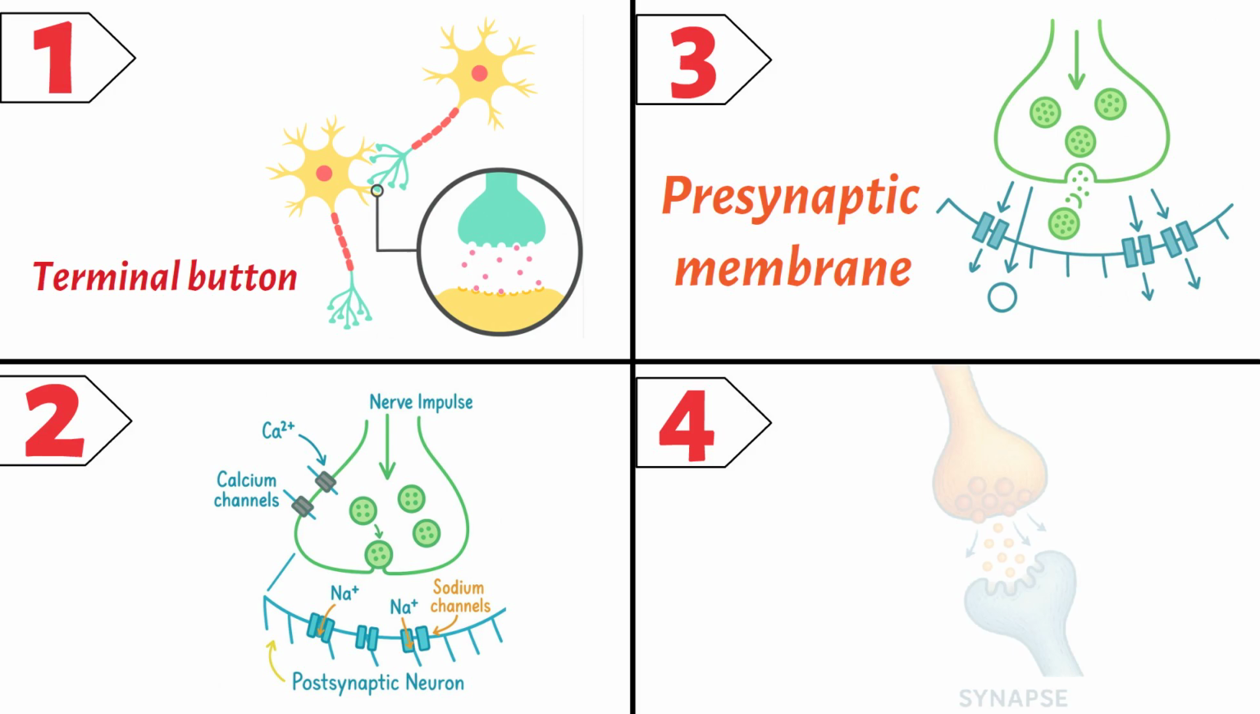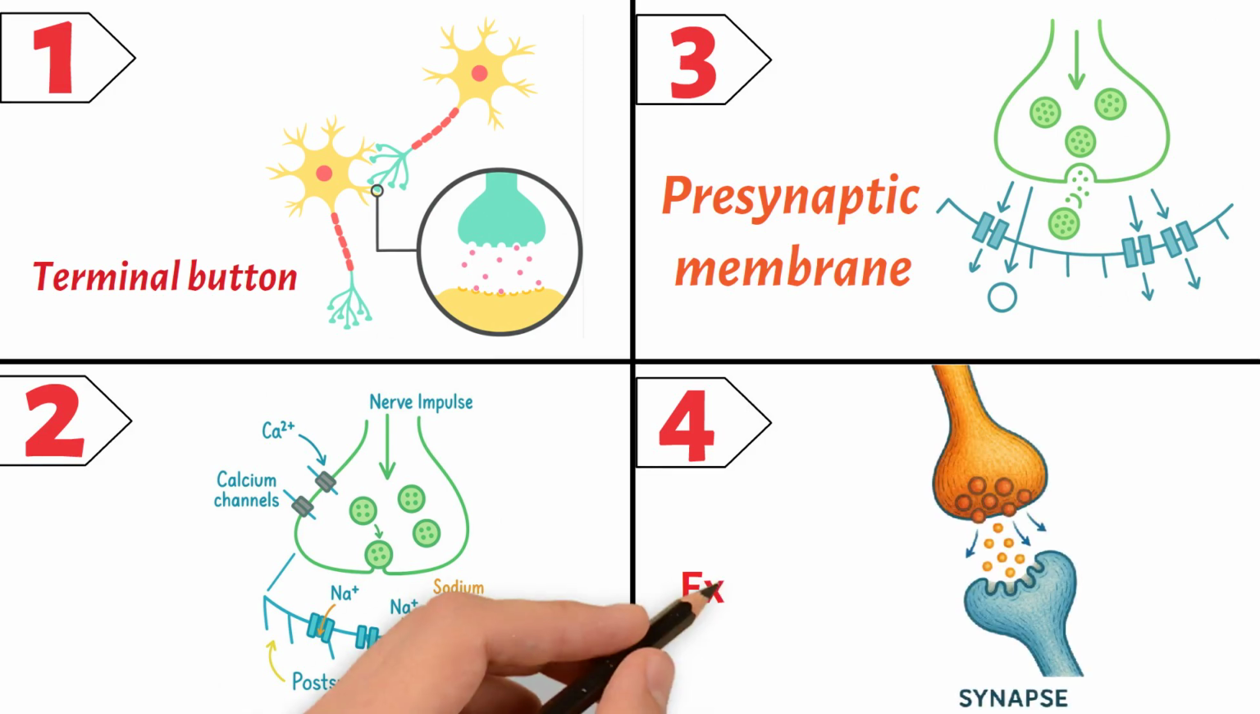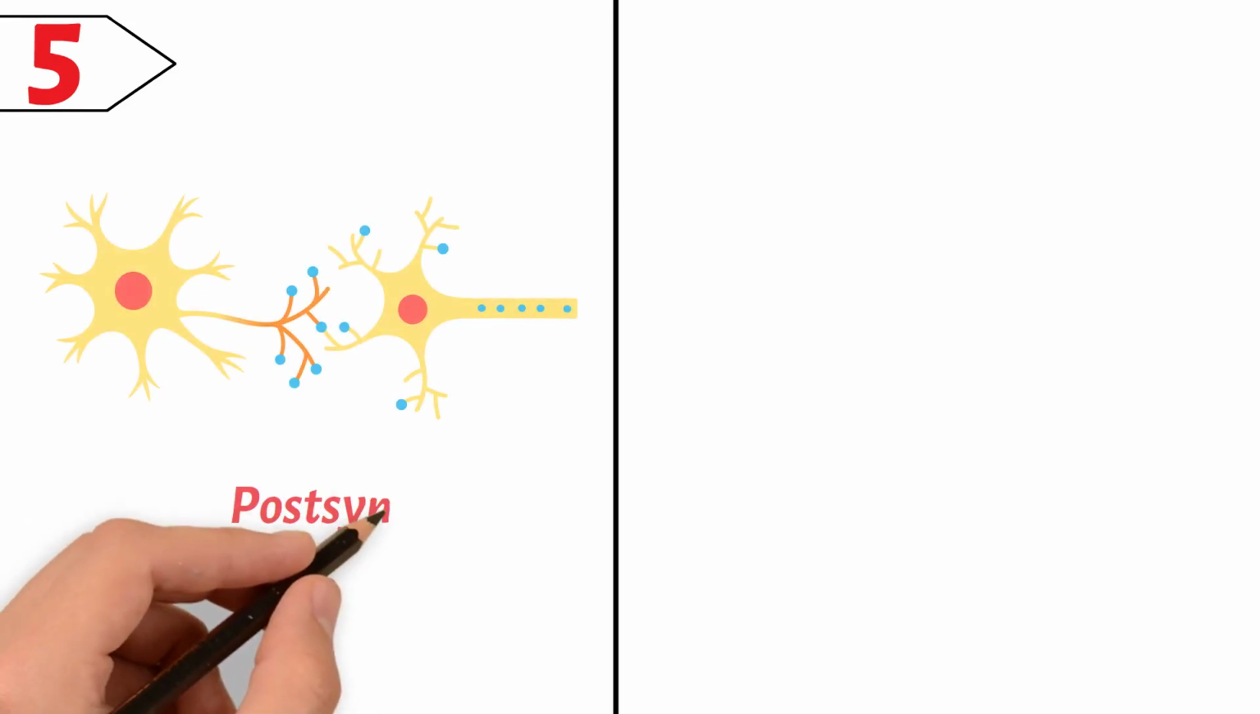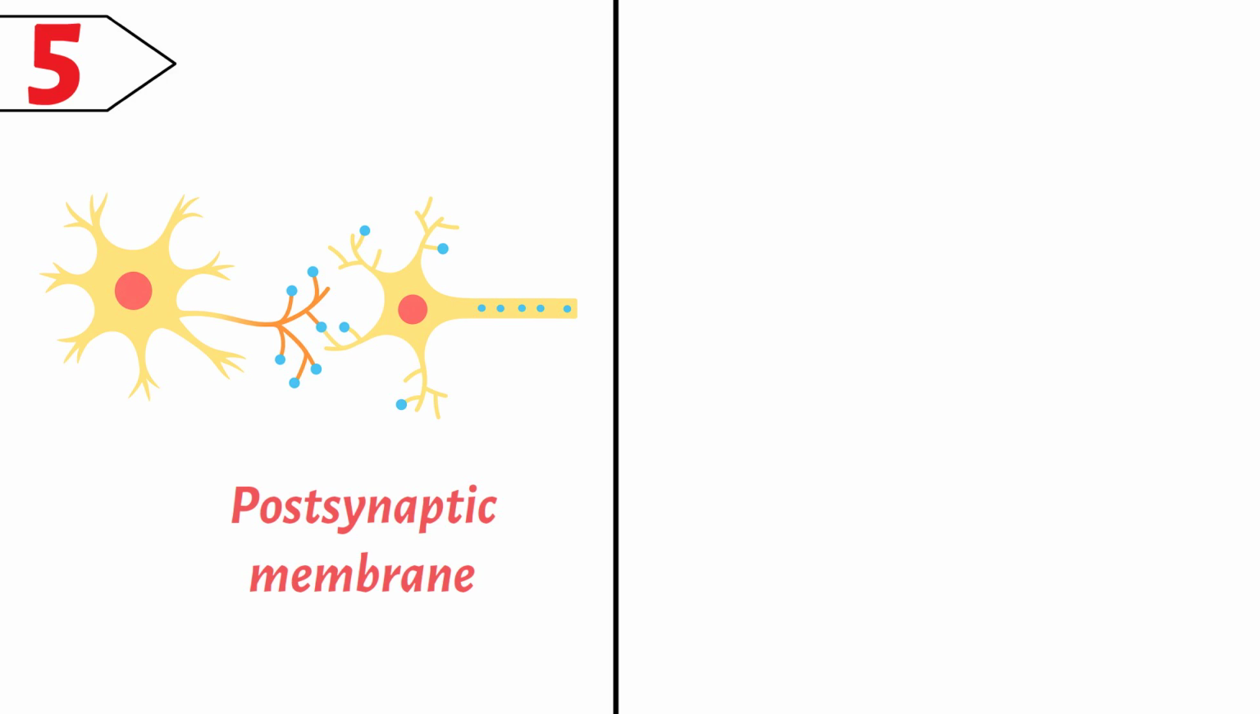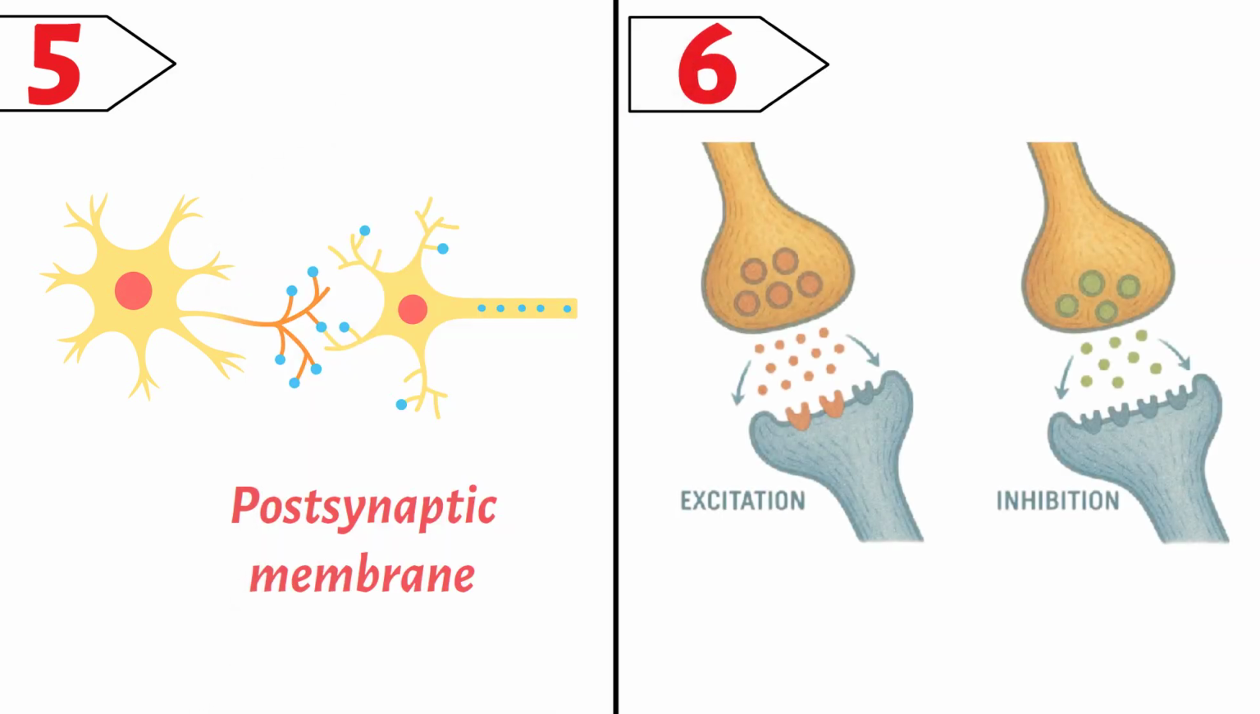4. Neurotransmitters are released into the synaptic cleft. 5. Neurotransmitters diffuse across the cleft and bind to specific receptors on the postsynaptic membrane. 6. This binding can have either an excitatory or inhibitory effect on the postsynaptic neuron.